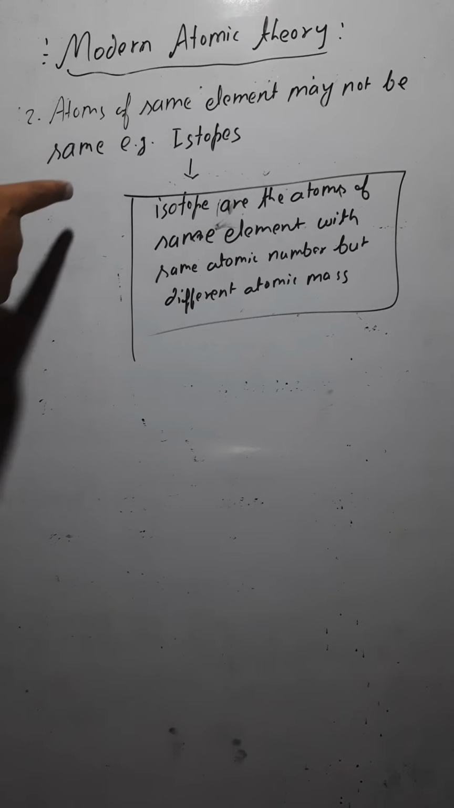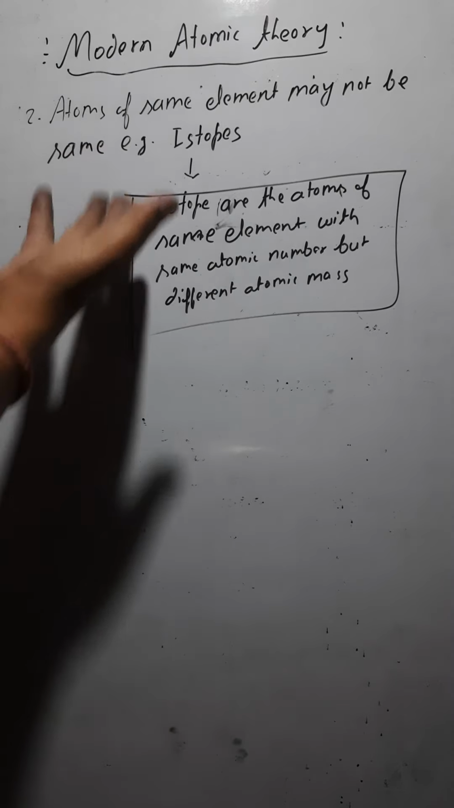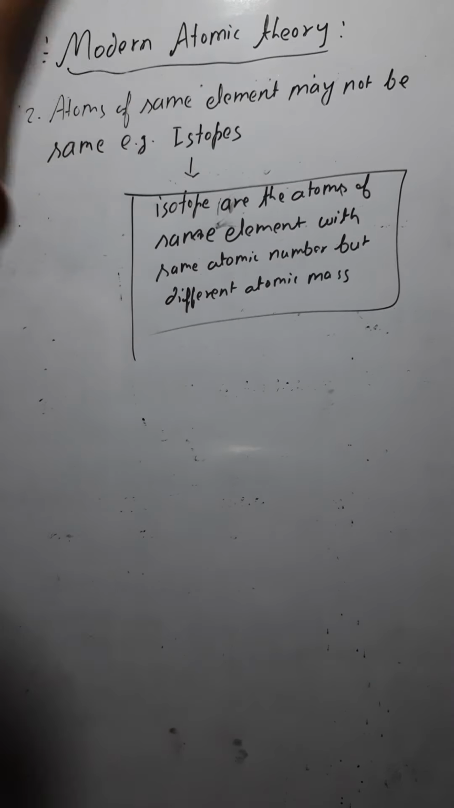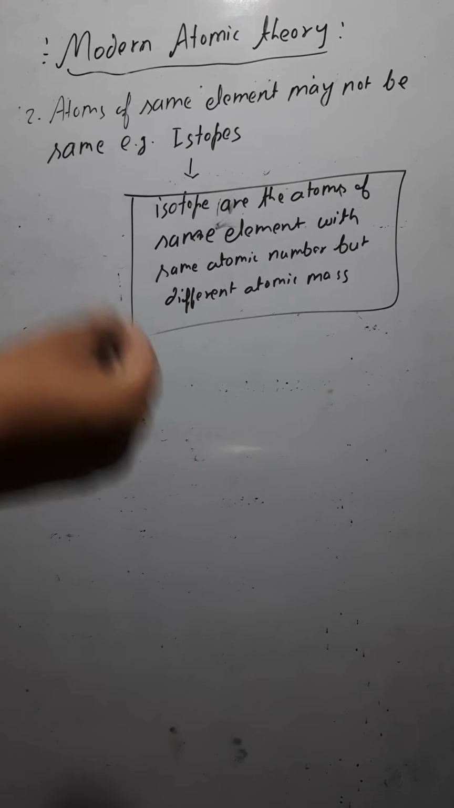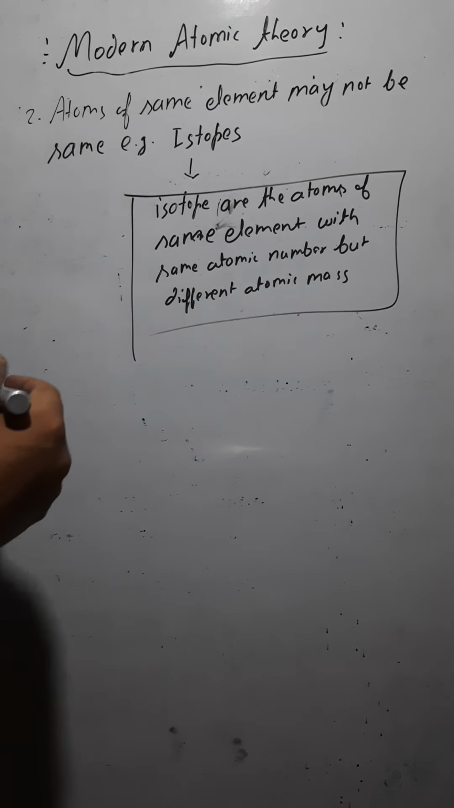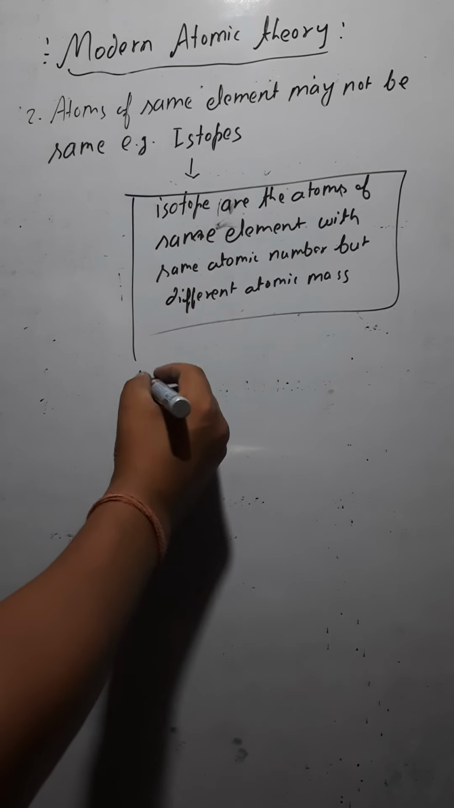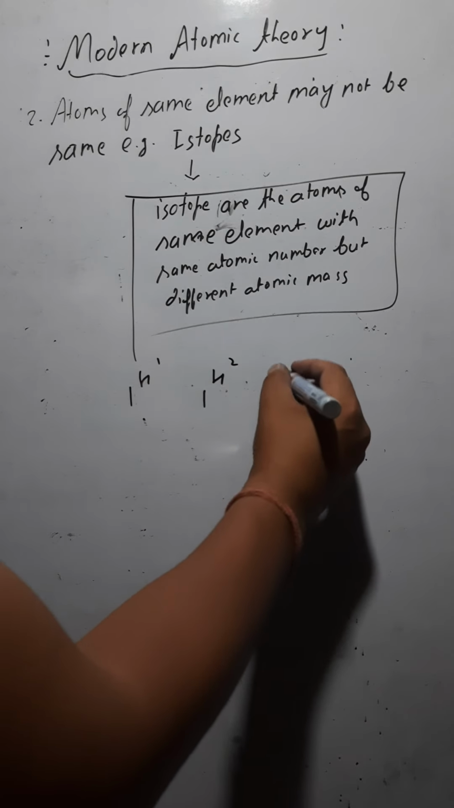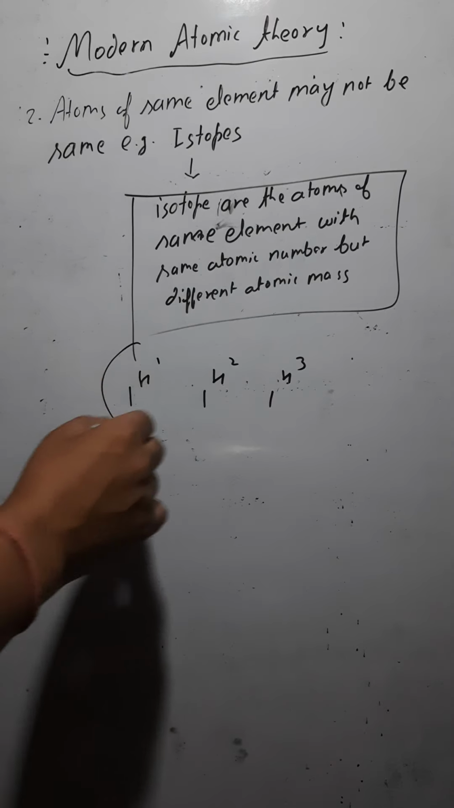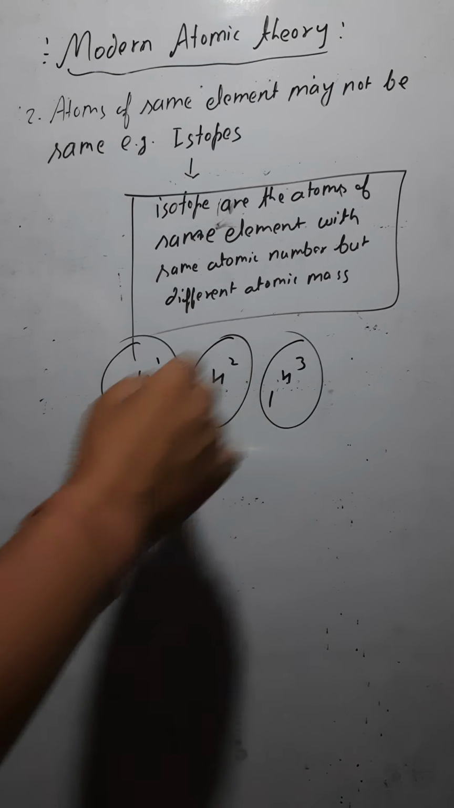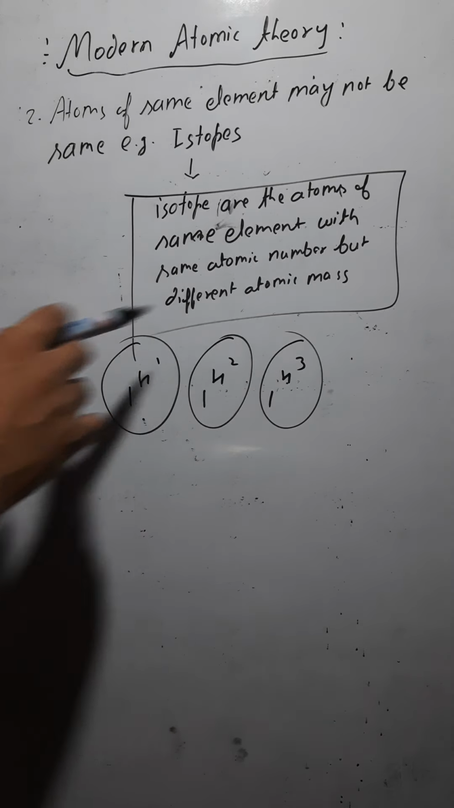For this, the concept of isotopes has been given. Isotopes are the atoms of the same element with the same atomic number, but they have different atomic mass. Let's say in the case of hydrogen, we have three isotopes of hydrogen, that is 1H1, 1H2, and 1H3: protium, deuterium, and tritium. These are the three isotopes of hydrogen. All have the same atomic number, but all have different atomic mass.